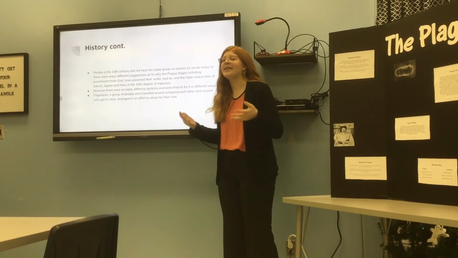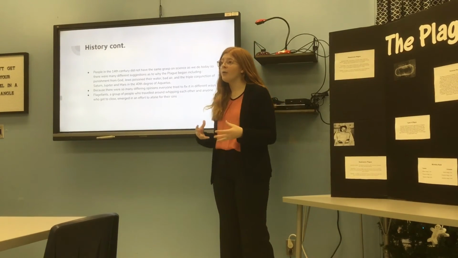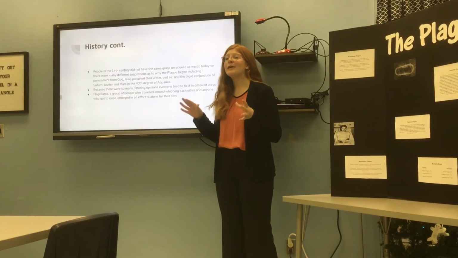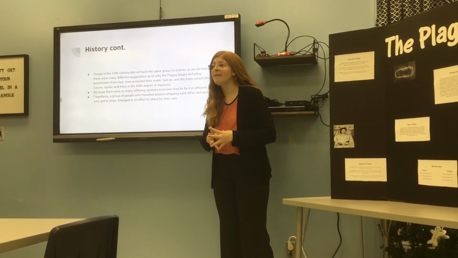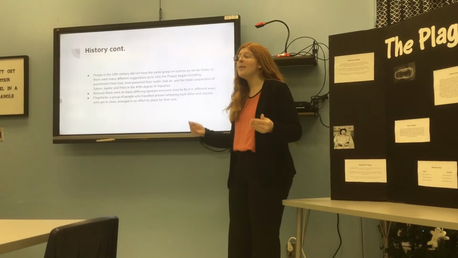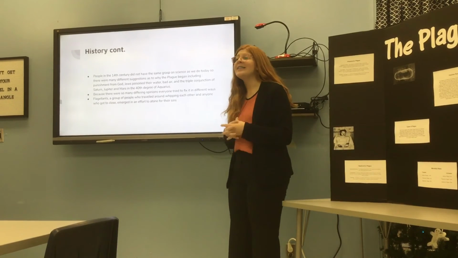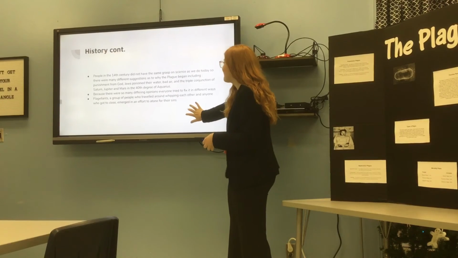Because there were so many different ideas about why the plague started, everybody tried to stop it in their own way. One interesting example of this is flagellants. Flagellants were a group of people, typically men, who would travel from town to town and a couple of times a day would go outside and begin to whip each other or any passersby who got too close, to attempt to atone for their sins and keep themselves and their family members safe from the plague.